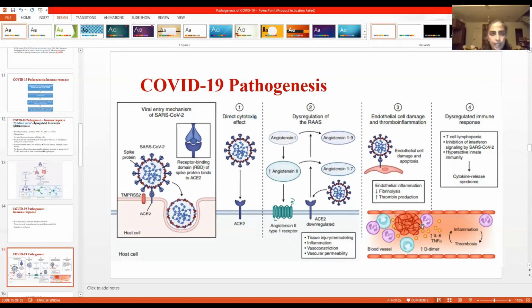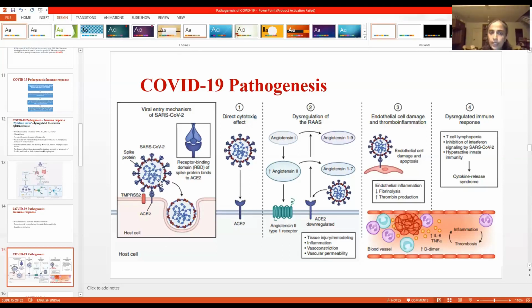And what happens inside the vessel? I told you that because of this endothelial cell damage, there is a prothrombotic state, and you get a lot of microthrombi inside the blood vessels, which leads to ischemia and tissue necrosis in all organs. And there is microvascular injury. These microthrombi together lead to tissue hypoxia, ischemia, and necrosis of tissue. So all these are the events that are happening in COVID-19 pathogenesis.